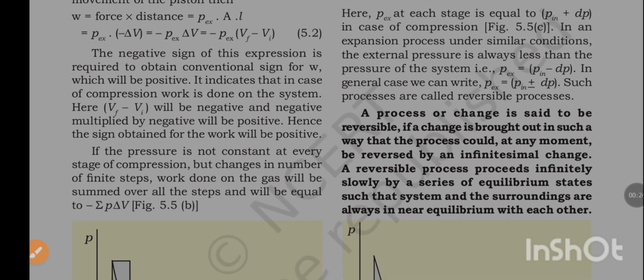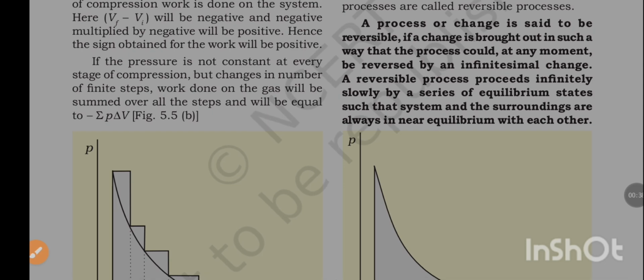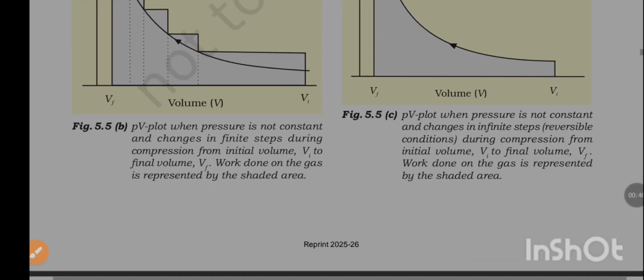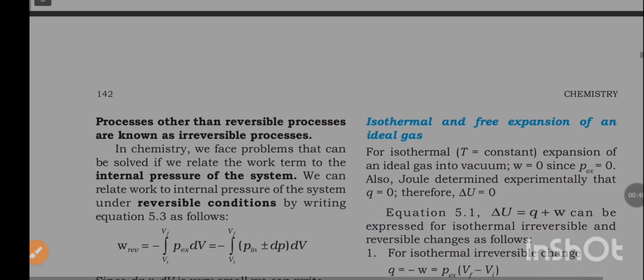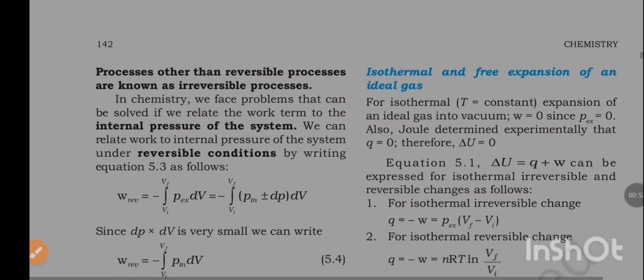A process or change is said to be reversible if a change is brought out in such a way that the process could at any moment be reversed by an infinitesimal change. A reversible process proceeds infinitely slowly by a series of equilibrium states such that system and the surroundings are always in near equilibrium with each other. Processes other than reversible processes are known as irreversible processes.